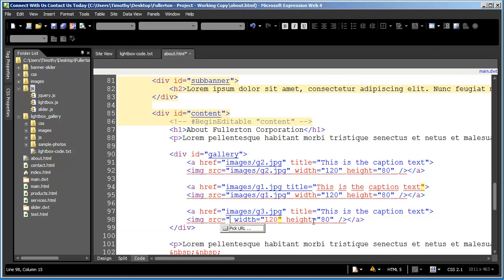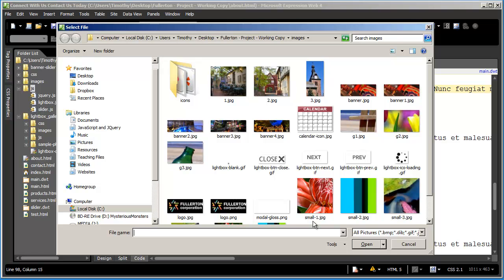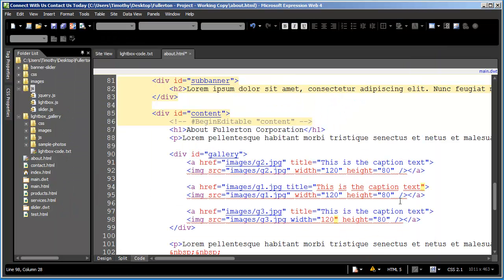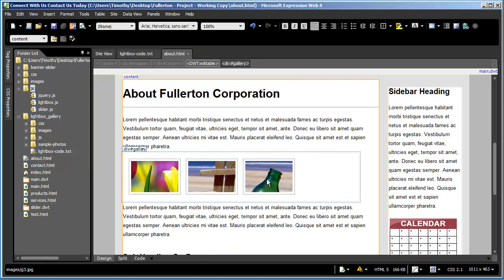The good thing, though, is that if you pick up a habit like that, you probably know what you did wrong. I can almost guess that if I'm having a problem on my page, I forgot a quotation mark somewhere. Other people, it may be closing brackets or closing slashes or something like that. You just got to learn yourself. Save that. Let's go into design view, and there are my 3 images there.